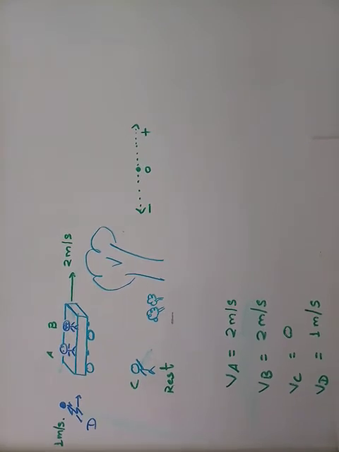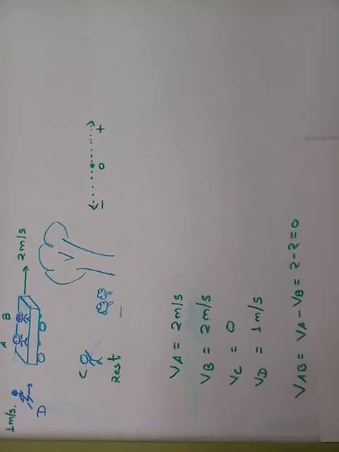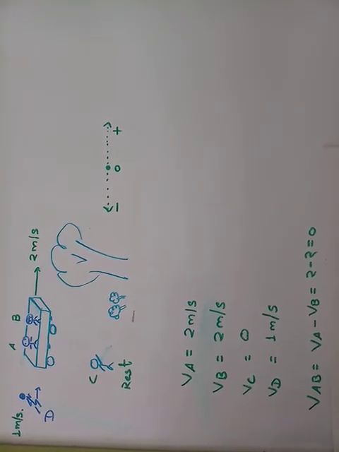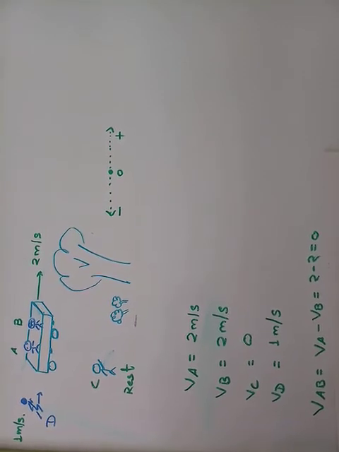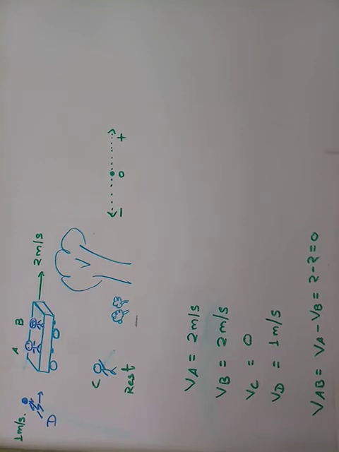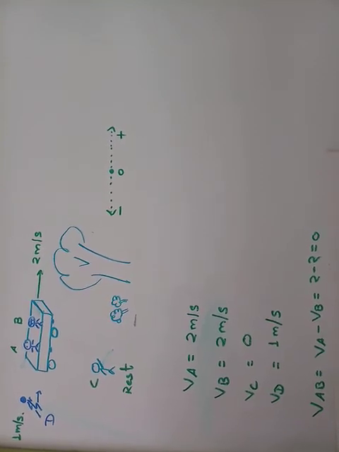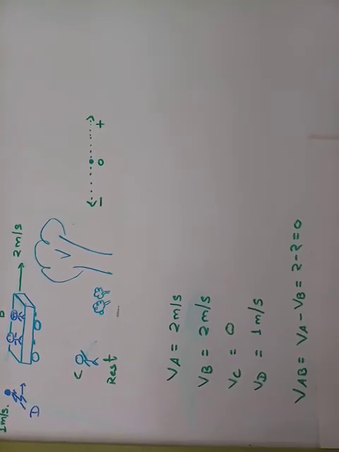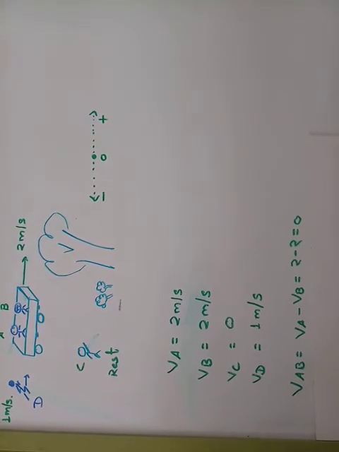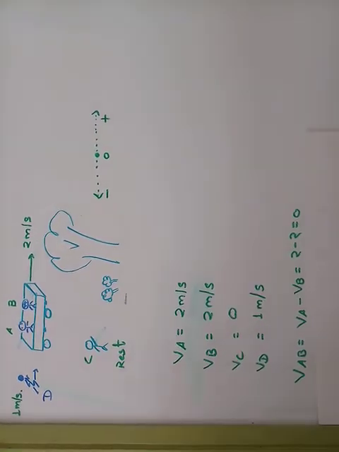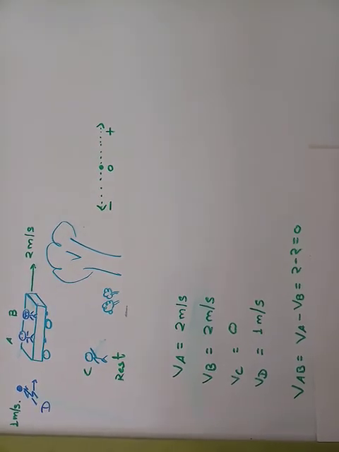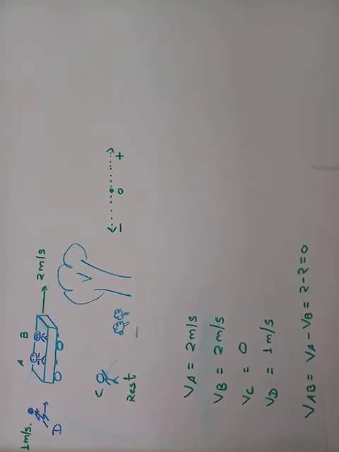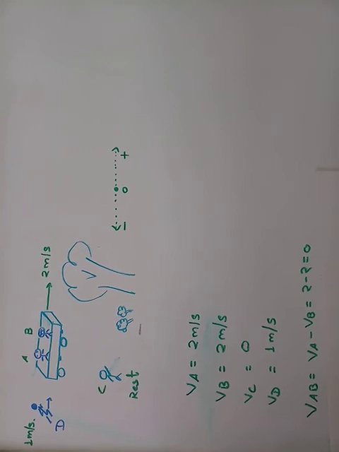Now, if I write this term VAB, then what is VAB? VAB is the speed of body A when observed by body B. VAB is the speed of body A relative to body B. And how do we calculate it? The calculation is simple. It is simply VA minus VB. What is VA? It's 2. VB is 2. So the relative speed is 0. That means with respect to body B, body A is not moving.